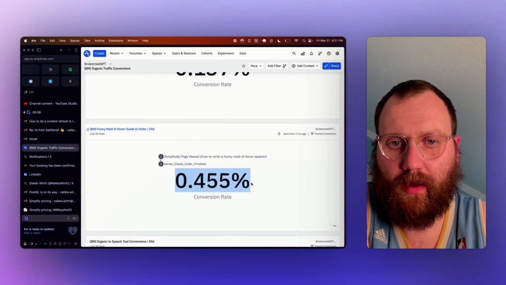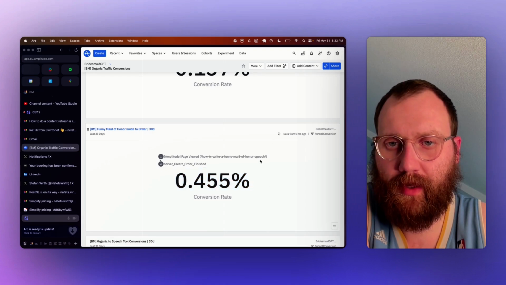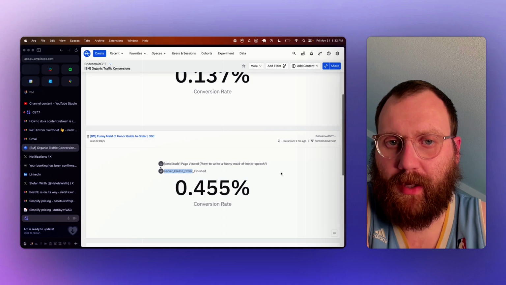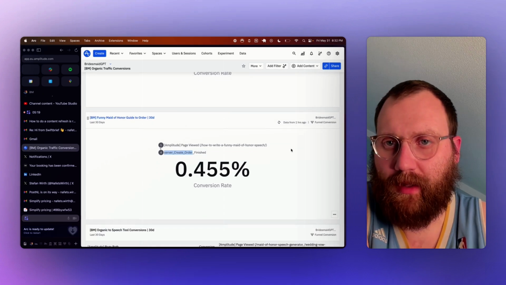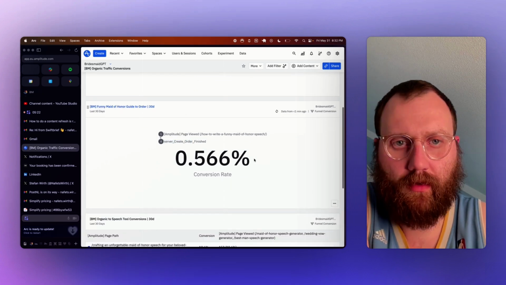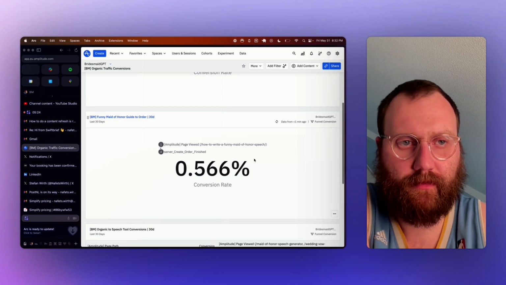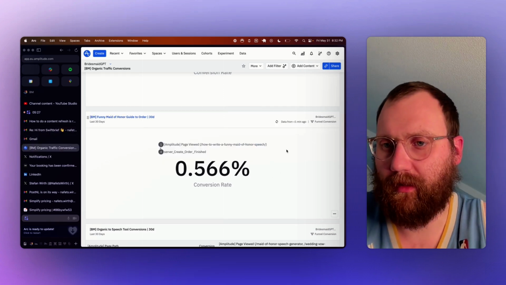So there is a 0.5% conversion from this guide to an order, which goes via that landing page, right? So they have to go via the landing page because there's the tool. And it looks like it's even higher for some reason. Did we just get a sale? I'll look at it later.